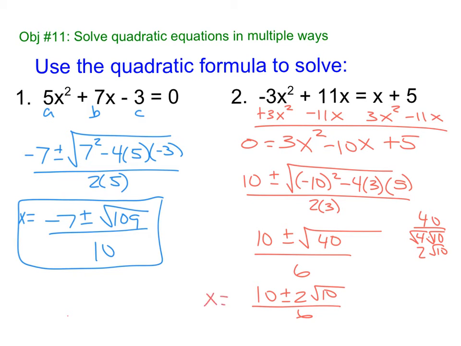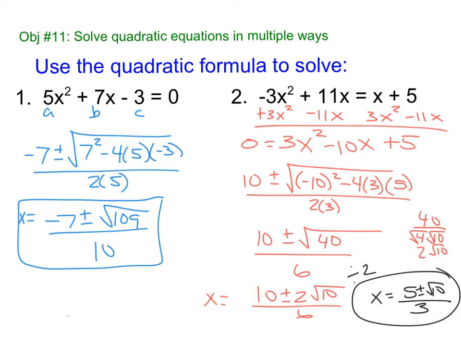Now on the quiz I do expect you to simplify. So I'm going to divide everything by 2. So x equals 5 plus or minus root 10 all over 3. That's it.